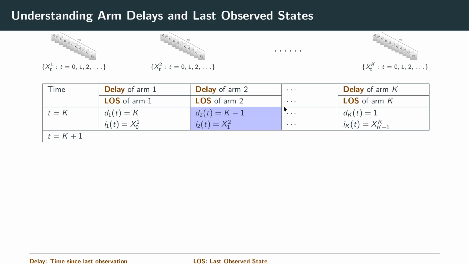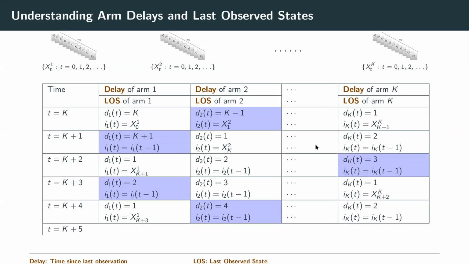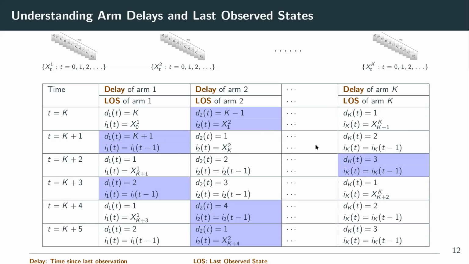Now, let's suppose that the decision maker ends up selecting arm 2 at time t equal to k. Then, at time t equal to k plus 1, the delays and the last observed states are as shown here. Notice that d2 of t has changed to 1 and all the other delays are incremented by 1. If we go on updating the delays and the last observed states in this manner, we see that exactly one of the delays is equal to 1 at any given time instant.